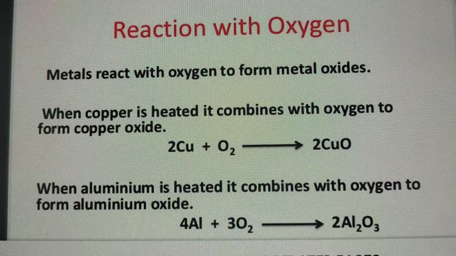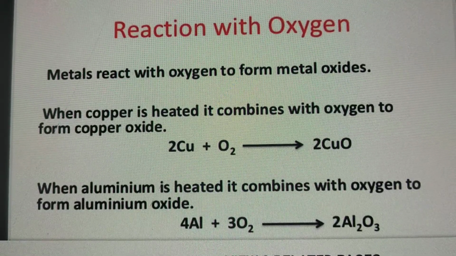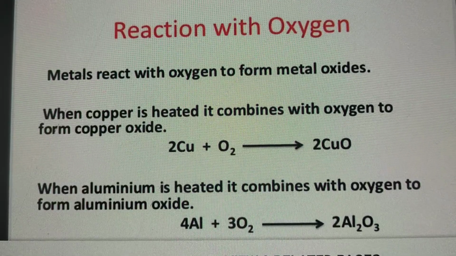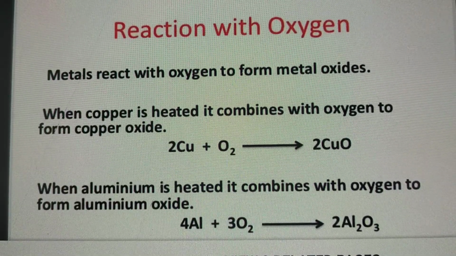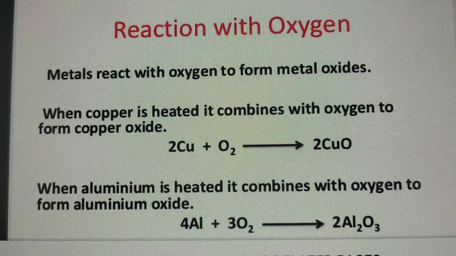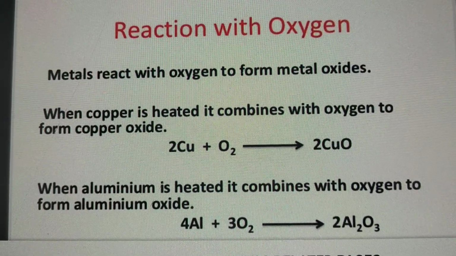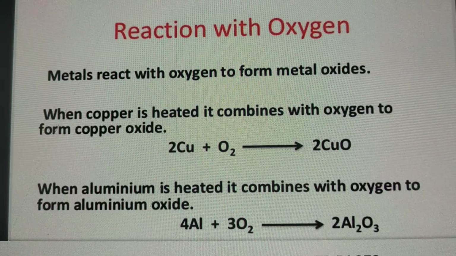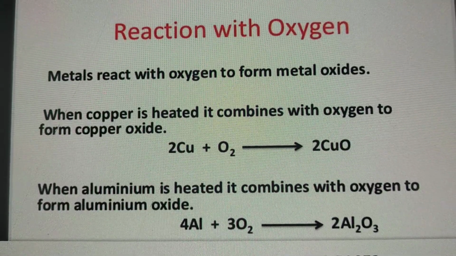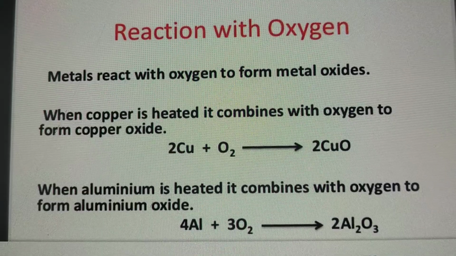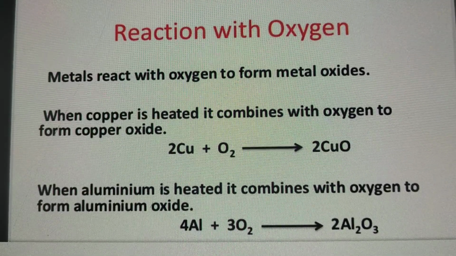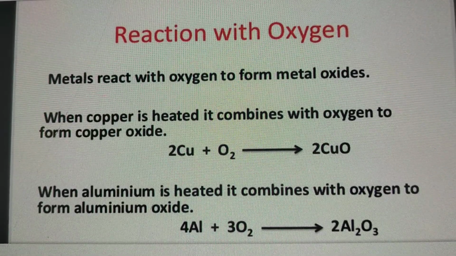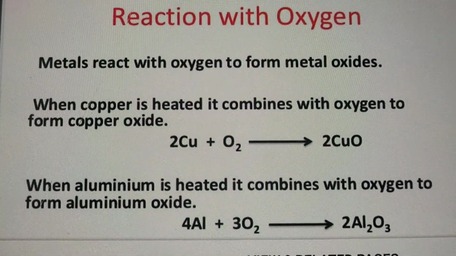Metals react with oxygen to form metal oxides. So here I have taken a few examples of how metals react with oxygen to form the oxide. First reaction is with copper. When copper is heated, it combines with oxygen and forms copper oxide. Similarly, when aluminium is heated, it combines with oxygen and forms aluminium oxide.